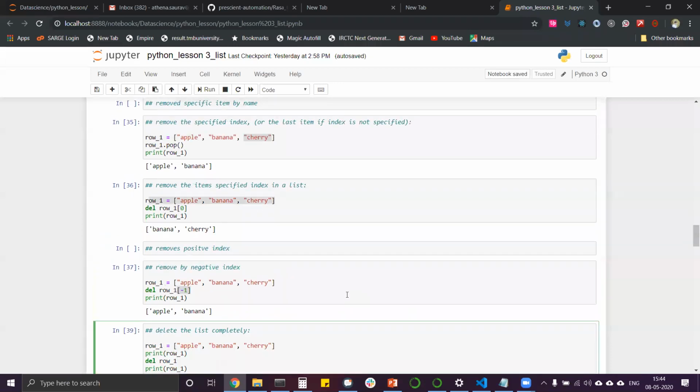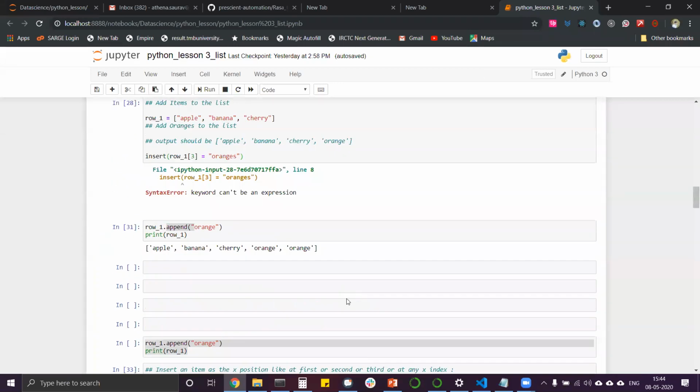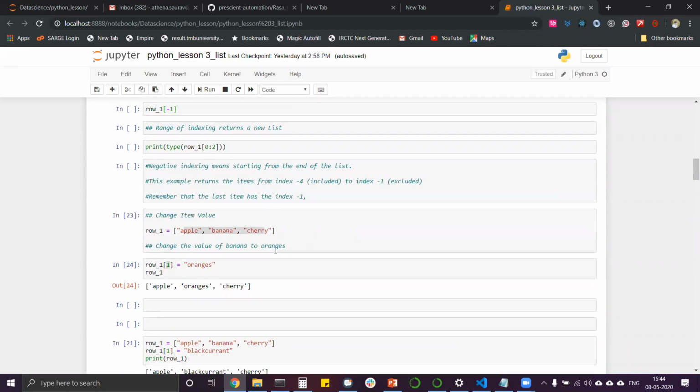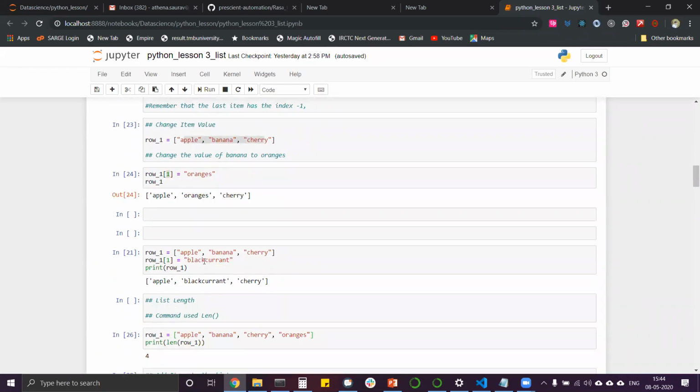Again, I'm going to do a quick recap of these things. First, we wanted to append any data, we wanted to add. Actually, we should start from here. First, we wanted to change data by replacing one value. By index position, we can write row underscore 1 and pass the parameter. We can change the value of banana, at 1 whatever it is, at 1 it is banana. So at 1 banana is replaced and black currant will be there. So this is what we learned.